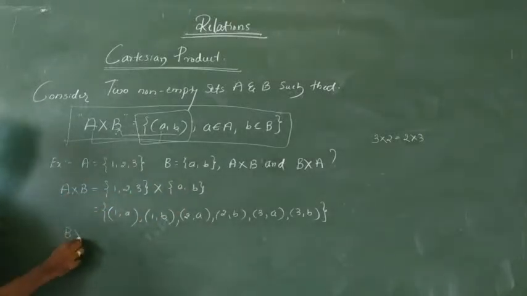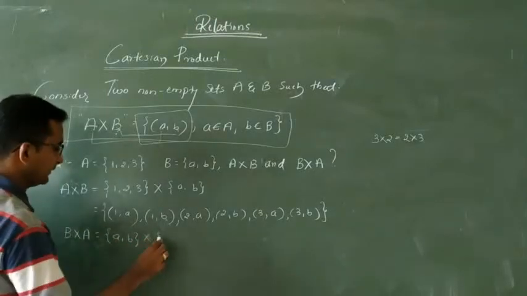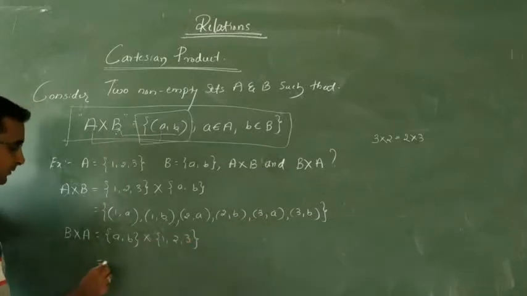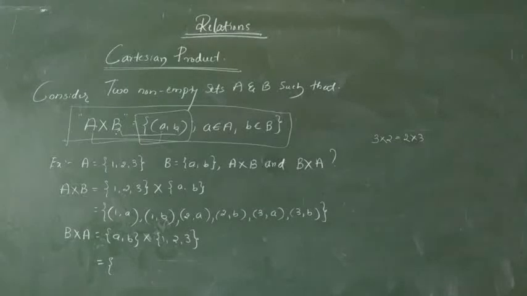Next, if I am going to write down for the B into A, first B set ಬರೀಬೇಕು. Getting? First B set is {a, b} into then A is {1, 2, 3}. ಇಲ್ಲೂ ಸೇಮ್ ಆಗಿ (a, b) ಬರ್ಕೊಂತ ಹೋಗ್ತೇವೆ. ಹೆಂಗ್ ಬರೀಬಹುದು ನಾವು ಇದನ್ನ? That is ordered pair. In terms of ordered pairs we should write.